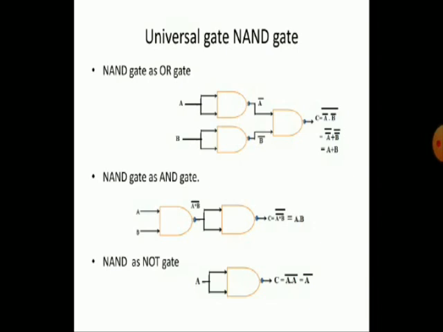So that's why we can also construct a NOT gate using NAND gate. By using NAND gate we construct exclusive OR and exclusive NOR and a NOR gate also. So that's why we can call it a universal gate.